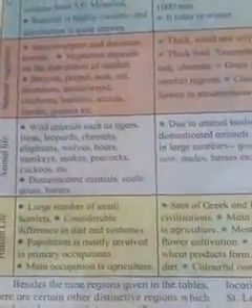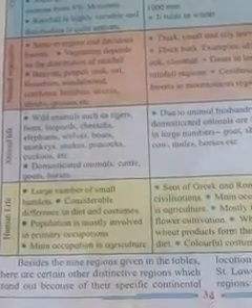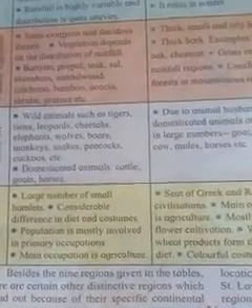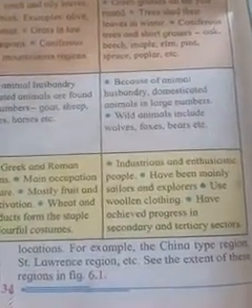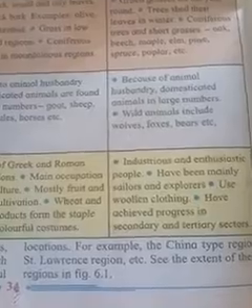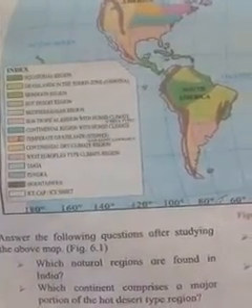That means besides the nine regions given in the table, there are certain distinguished regions which stand out because of their specific continental location. For example, the China type region and the St. Lawrence region. See the extent of these regions on the map 6.1. Answer the following questions after studying the map.